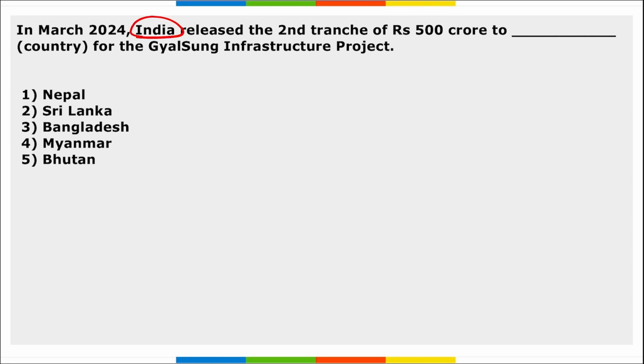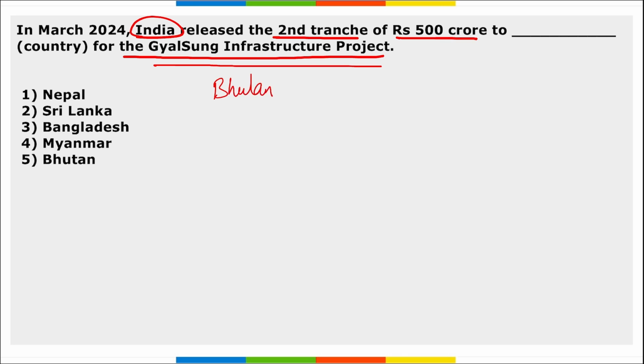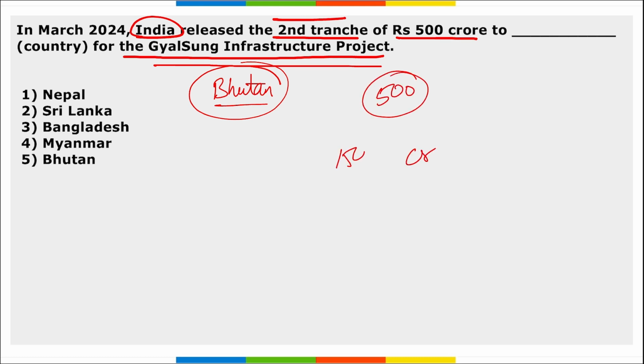Moving on, India, they released the second tranche of 500 crore rupees to which country for Gyalsung infrastructure project? So where is this Gyalsung infrastructure project located? It is located in Bhutan, right? So India released the second tranche of 500 crore rupees. First tranche was also of 500 crore rupees, and total investment here will be of 1500 crore rupees for this Gyalsung infrastructure project that is in Bhutan. Right? Take a note of this.